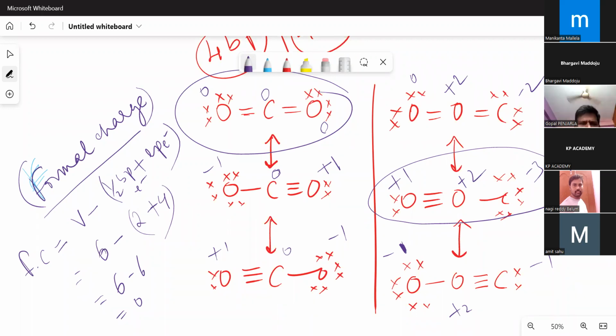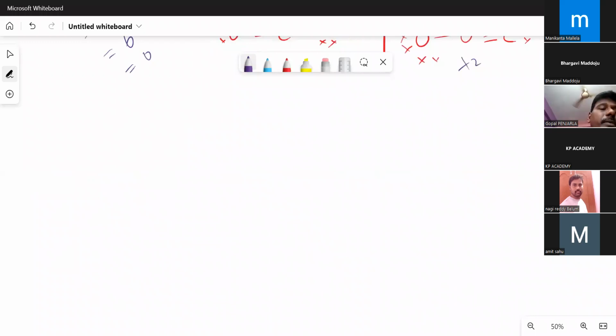I am not following any valency rules. I am not following any covalency or electrovalency, nothing. My main motto is that every atom should get 8 electrons around it, with the lowest possible formal charge, and that will give the stability. So the carbon dioxide structure we are all following since ages is this one only, because of this reason. That's what we have to convey to the students, that stability plays an important role in every chemical process that is happening, because atoms always want to move from less stability to more stability. That is what reactions are.